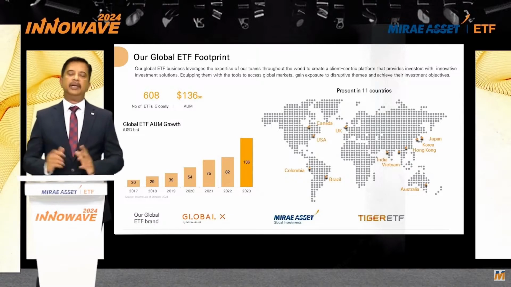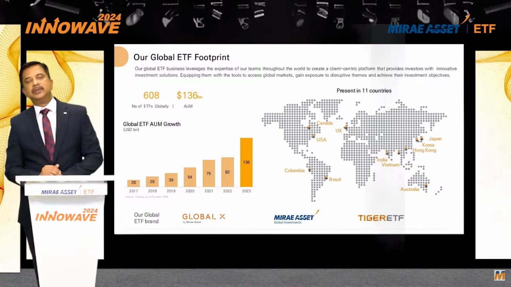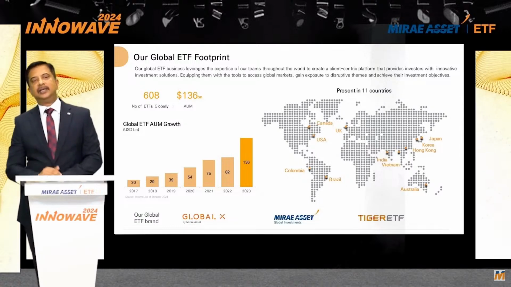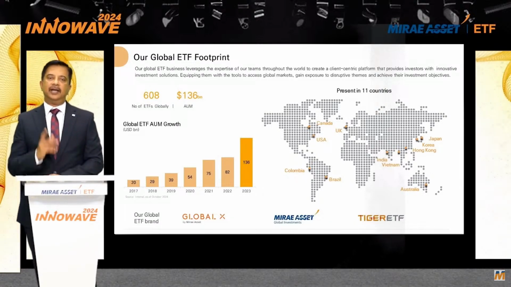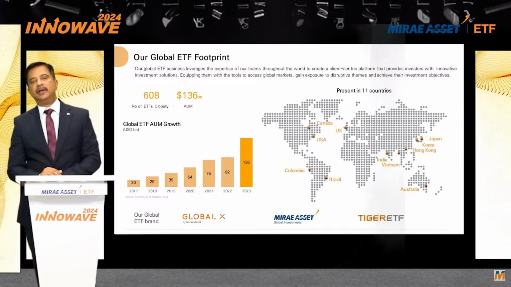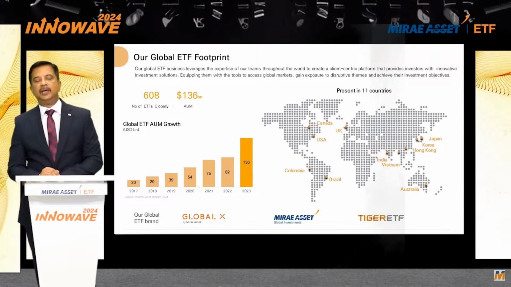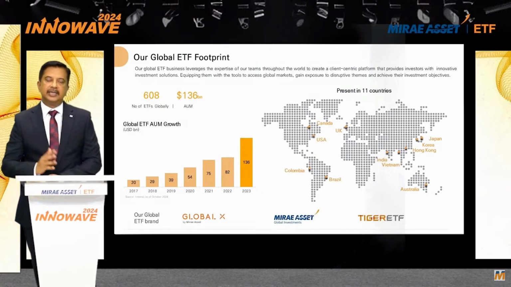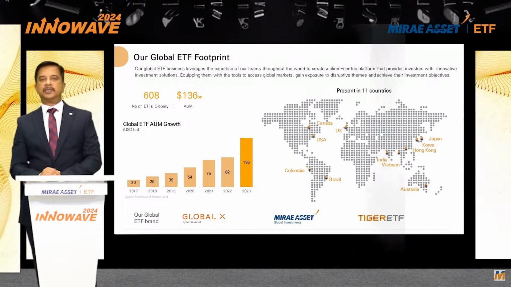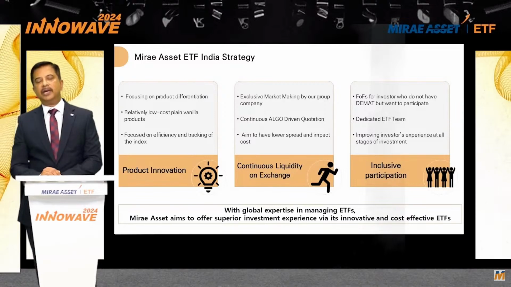But within them, we run 688 schemes, which is growing by the day. And the AUM, as you can see in the slide, is consistent year on year. Last year, of course, was a brilliant year for us because some of the thematics in the US and Canada took a different kind of turn, and our AUM shot up. Plus, I think we've seen consistent growth of our AUM in India itself. But when you look at this map and you look at the next decade, I think a lot can change from the India size perspective. And that's something which we look forward to as we start building a strong base for ourselves.